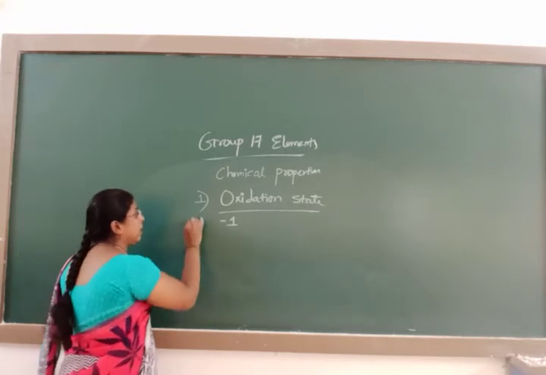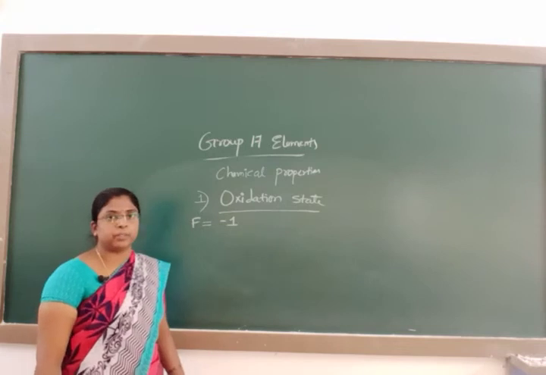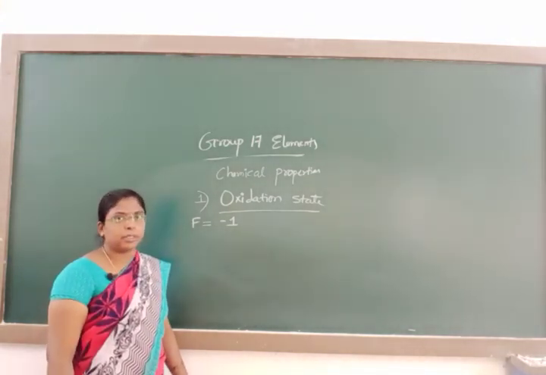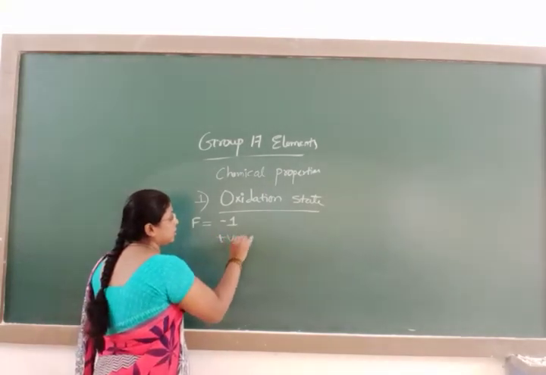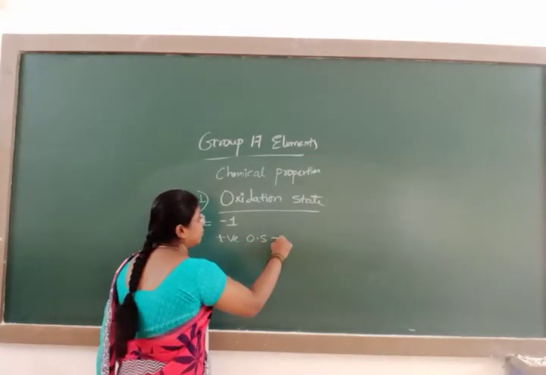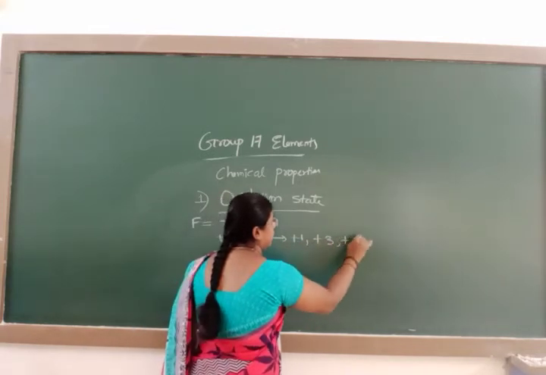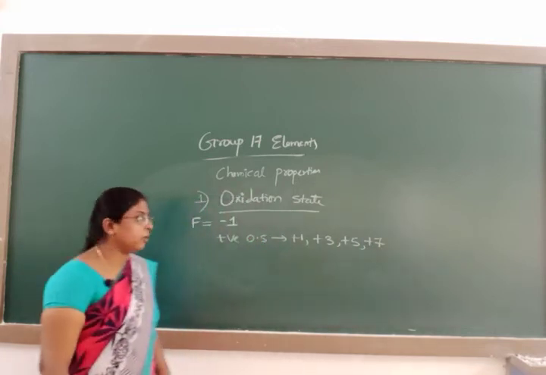Fluorine has an oxidation state of -1. Fluorine, chlorine, bromine, iodine, they have -1 as a common oxidation state. But they also have positive oxidation states of +1, +3, +5, as well as +7.